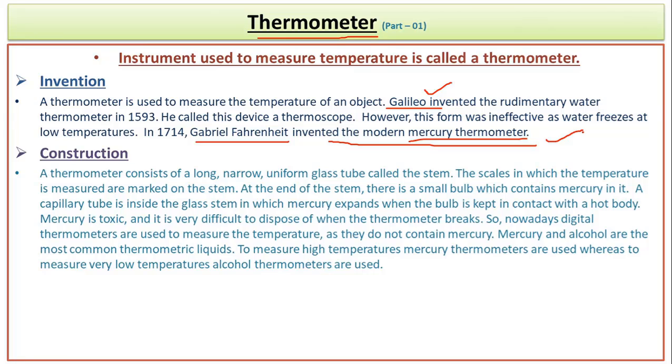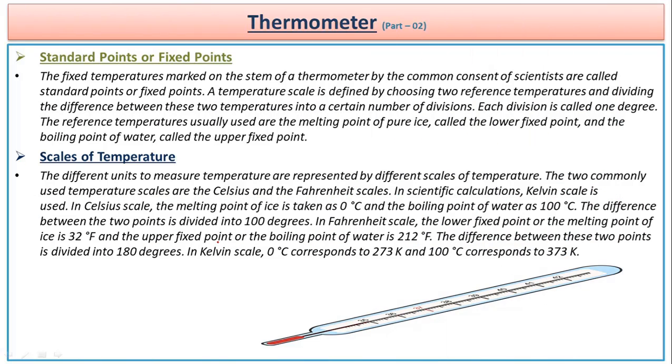But as we came to know that mercury is very poisonous, we stopped using a mercury thermometer, and instead we now started using a digital thermometer. I will discuss all the different kinds of thermometer further in this video. Before we discuss different kinds of thermometer, let's understand some of the things related to a thermometer.